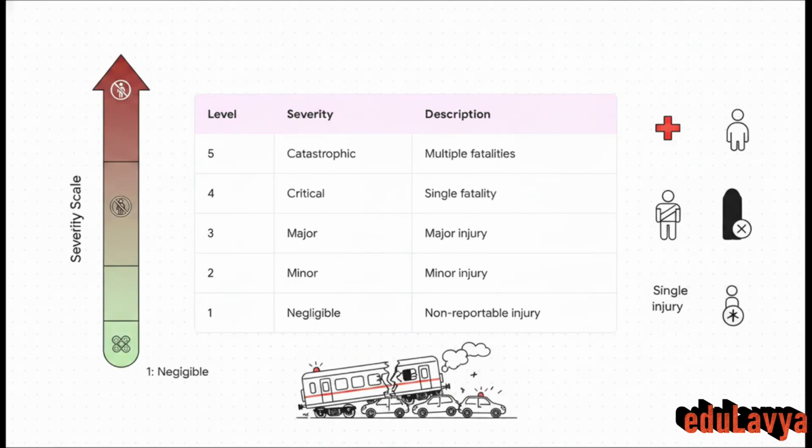The second axis is consequence, or severity. This measures the actual degree of harm resulting from an accident. The scale ranges from negligible, which would be a non-reportable injury or a minor scrape, up to catastrophic, signifying multiple fatalities. Just like likelihood, this also runs on a scale from 1 to 5. By isolating this severity metric, we can objectively measure the absolute worst-case scenario.